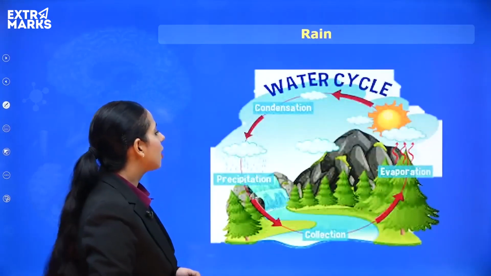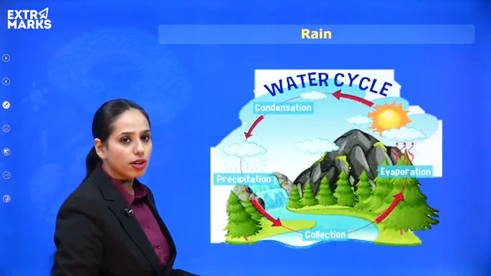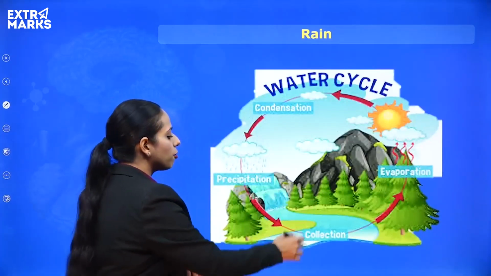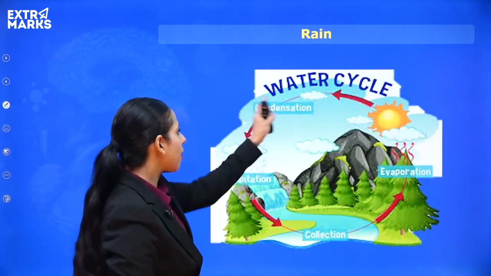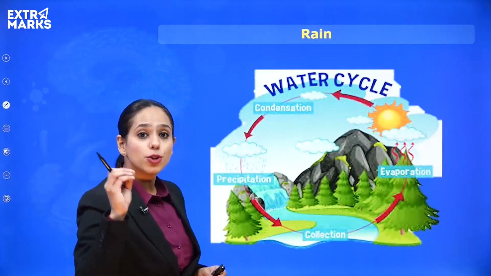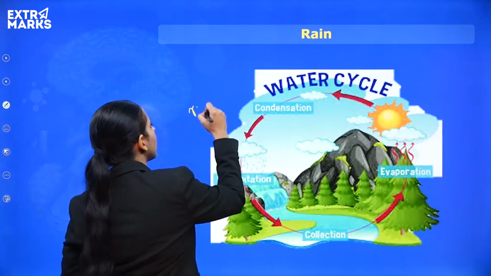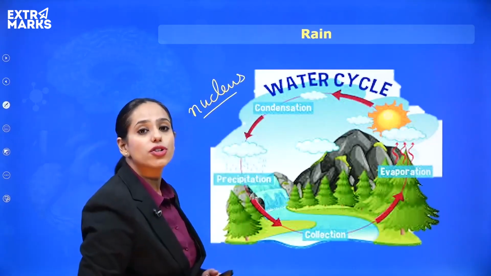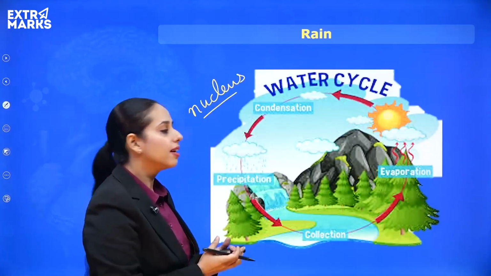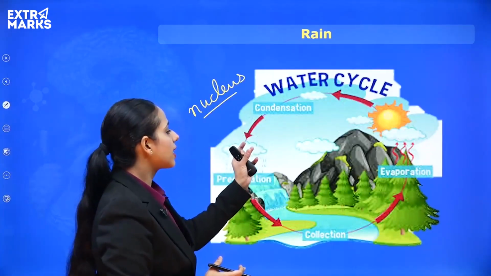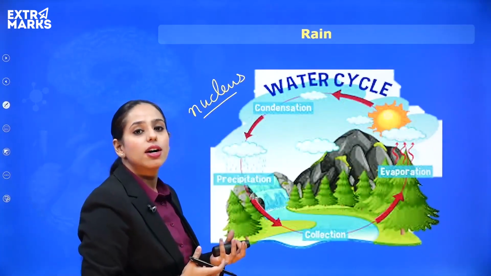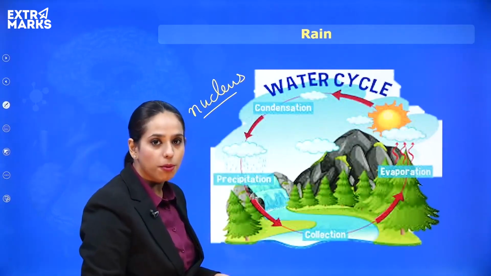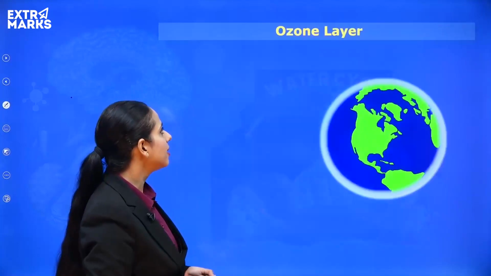Okay. Now, we have already discussed the water cycle, so a quick recap. We have seen that the water from the water body gets evaporated, and then we need a nucleus. The new thing that you must have seen this time is a nucleus on which all these water droplets come together, formation of the cloud takes place, and then the water from the clouds condenses and again comes back to the water body. So, this is your water cycle.